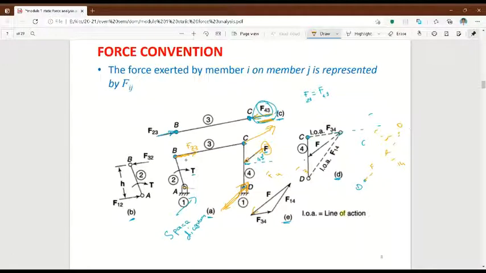Measure this vertical distance between B and this line. This vertical distance you have to measure, that is H. Multiply this distance with the F23, you will get the torque value. That's all. You might have little bit doubts, but in the next slide we are going to solve a problem. There definitely you will get the idea.